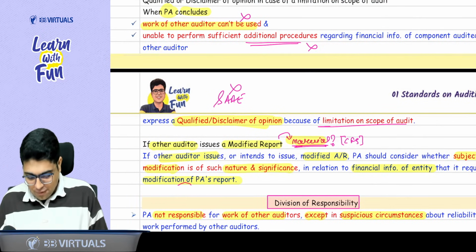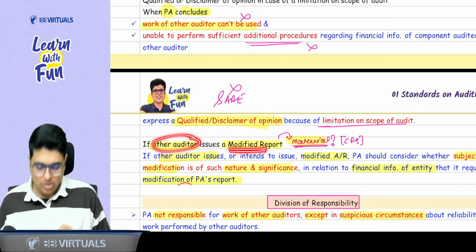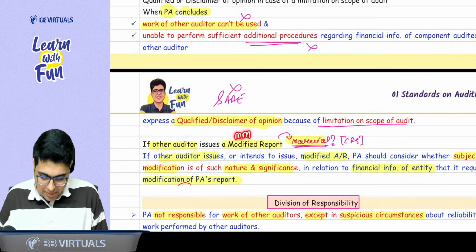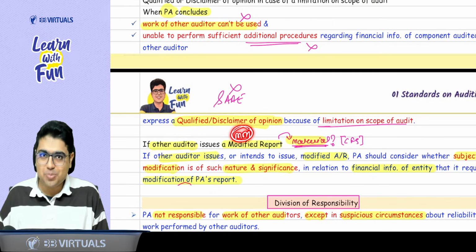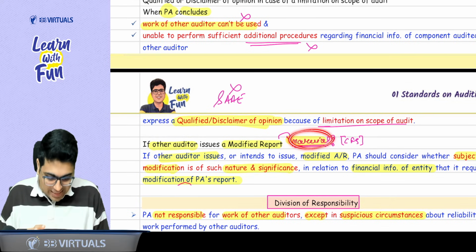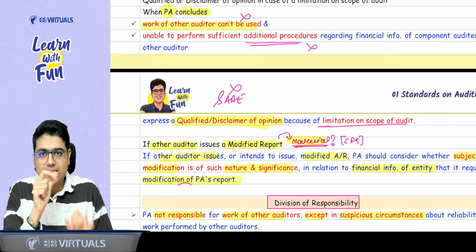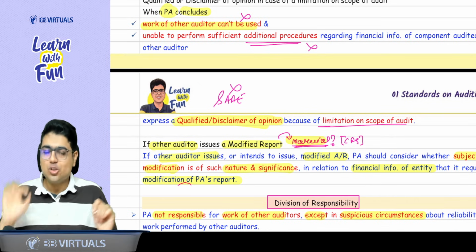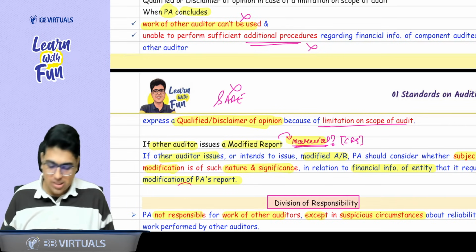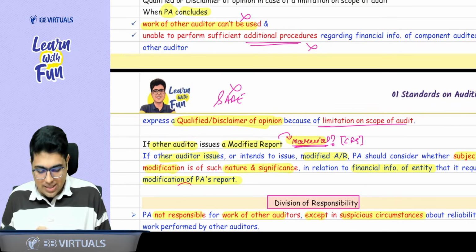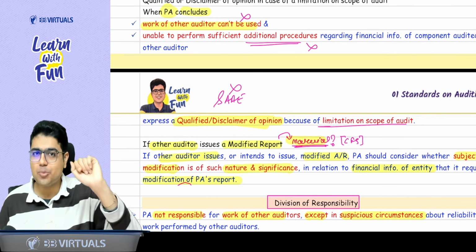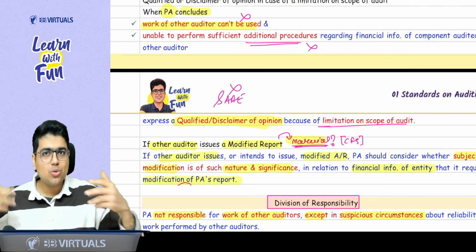Yes, sir. If the other auditor gives a modified report, then check whether the material misstatement because of which the other auditor has modified the report is material for the CFS. So see, something can be material for a subsidiary, but it may not be material for CFS. So whatever is the reason for modification in the component report, check whether that reason is material for the CFS. If it is material in CFS, you also modify the report. If it is not material, then you can decide accordingly.